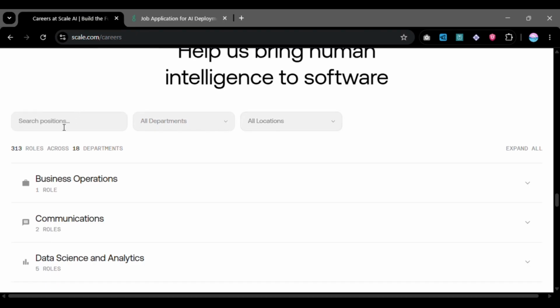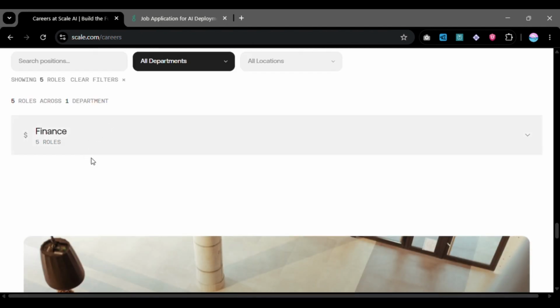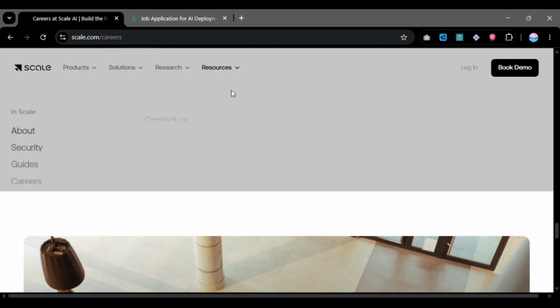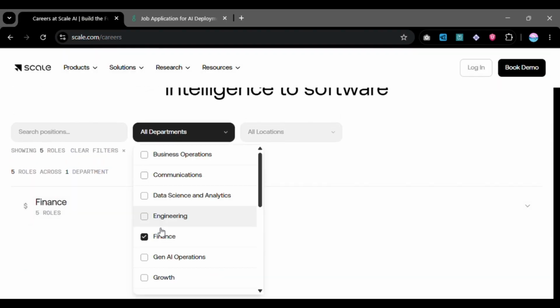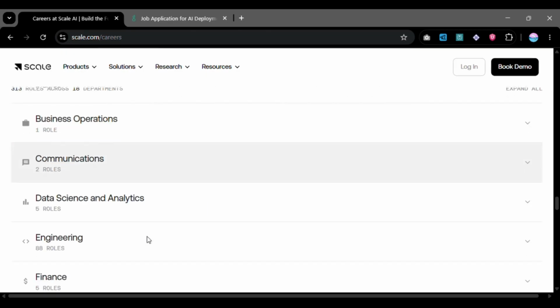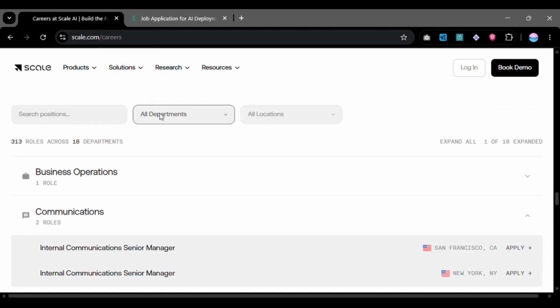And it's good because now you can search the positions that you want over here, the departments that you want to work for. Like if you want to work for finance, if I click over here, it's going to give me all the roles of finance. At the moment they have just 5 roles. So you can select any department that you want. If you want to select another one, you just come again over here, you select the department that you want.